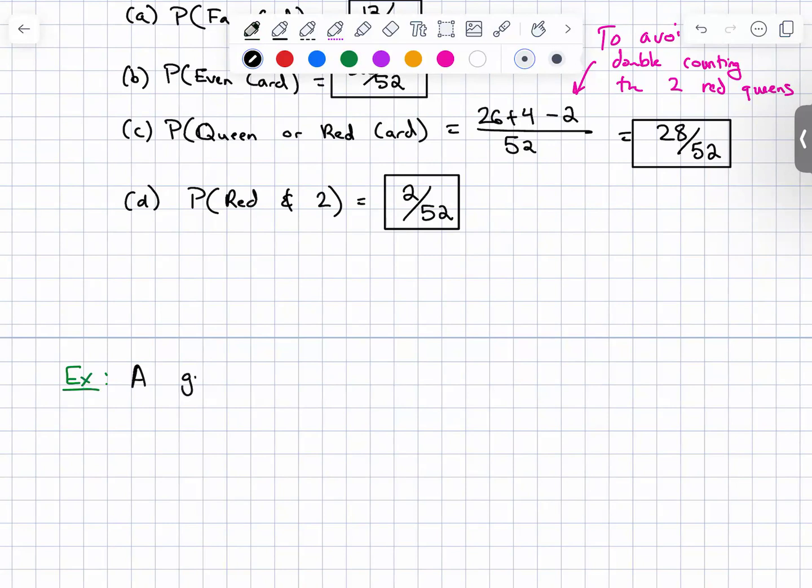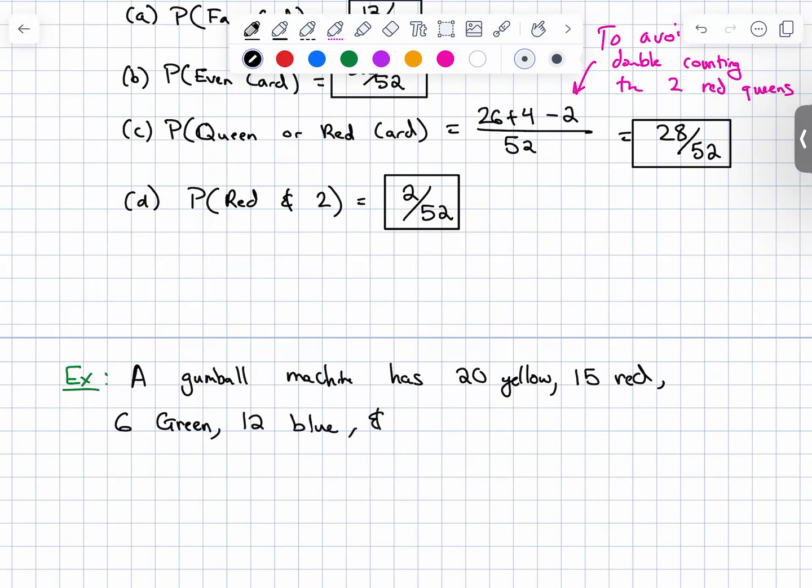A gumball machine has 20 yellow, 15 red, 6 green, 12 blue, and someone give me a prime number. 19. Perfect. Good prime number. 19 white gumballs. Find the probabilities.